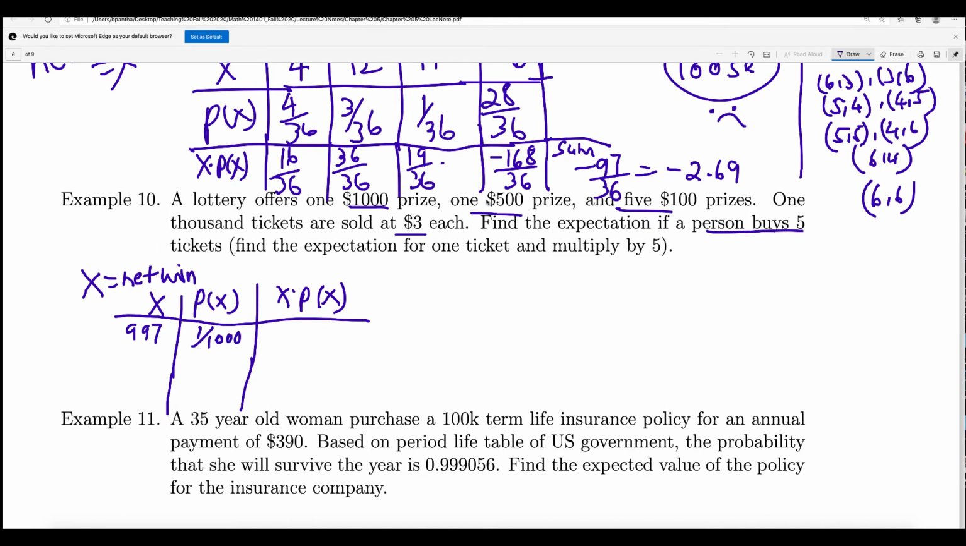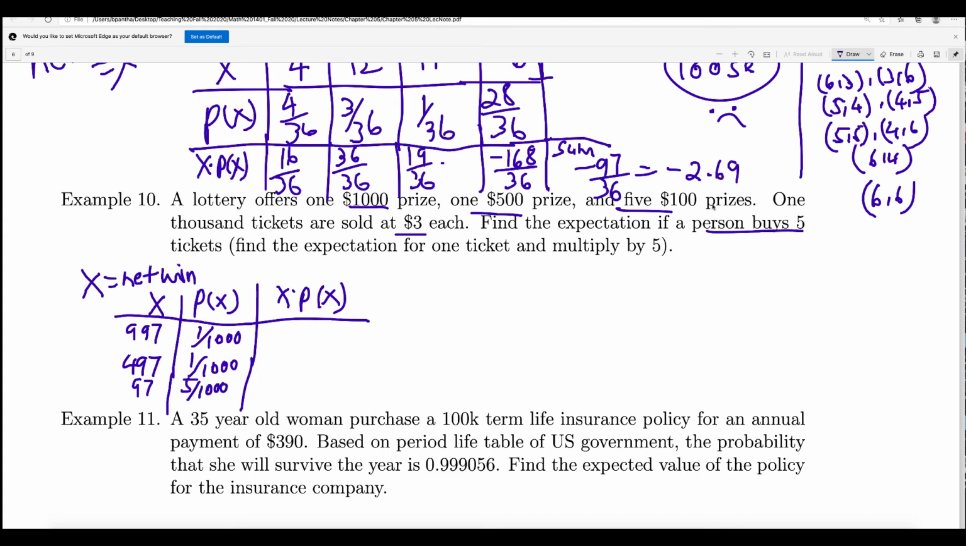Next, if you win the second prize, he will win 497, right? Because the total win is 997, but he spent $3 to buy this. So how many second prizes are there? Again, 1 out of 1,000 will win the second prize. Next, and 5 $1,000 prizes. So the net win will be 97. How many of them are there? 5 out of 1,000.